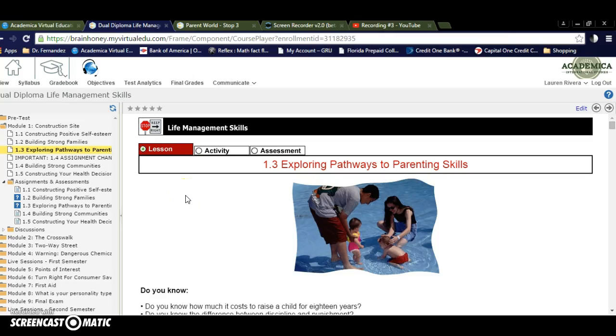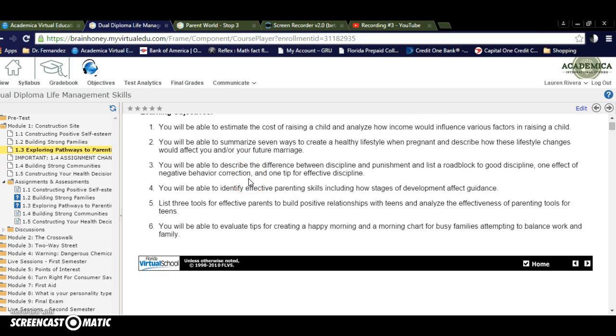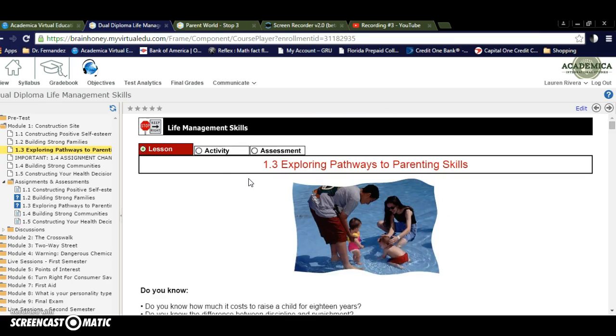In Life Management Skills, Activity 1.3 asks you to explore pathways to parenting skills. I have clicked in Module 1 Construction Site, Activity 1.3, Exploring Pathways to Parenting Skills. What I will do is scroll down to read what this lesson is going to teach me. Then I will click on the activity.